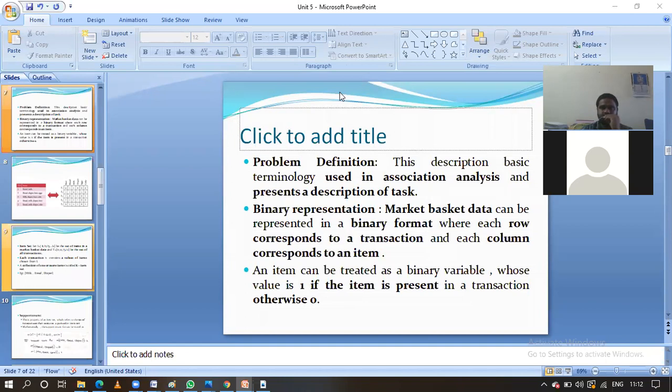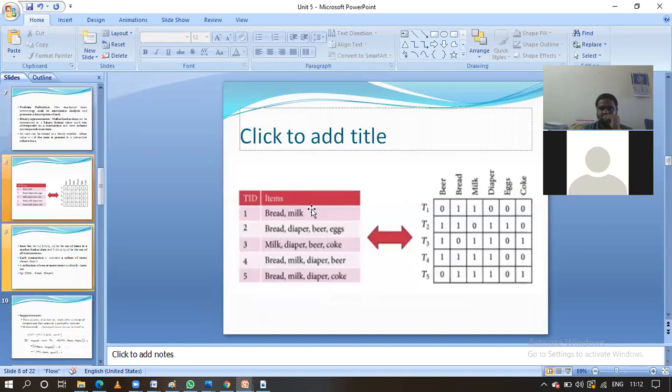Let us see this data in the form of binary representation. Here is the normal description, and with the help of binary representation, this is how we are going to represent it. Row-wise, it contains transaction 1 to transaction 5. In the columns, we have the different items: bread, milk, diapers, beer, eggs. The rows represent the transactions purchased by different persons, and the columns represent the different items available in the supermarket.